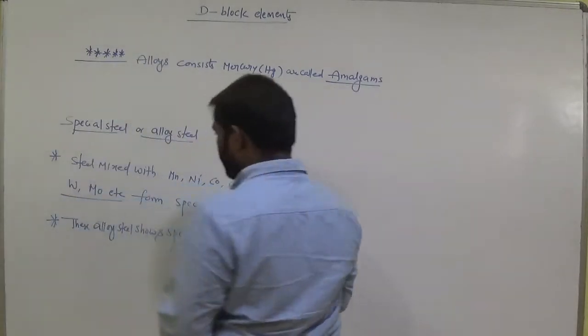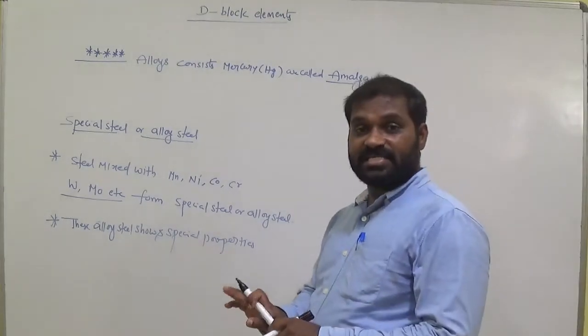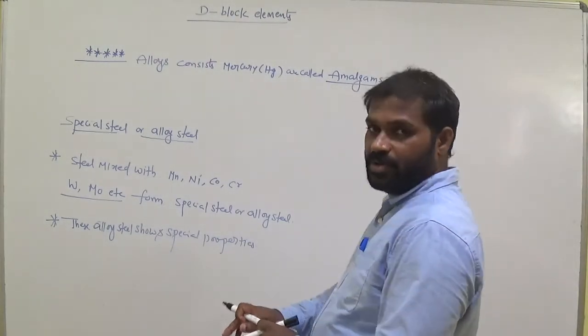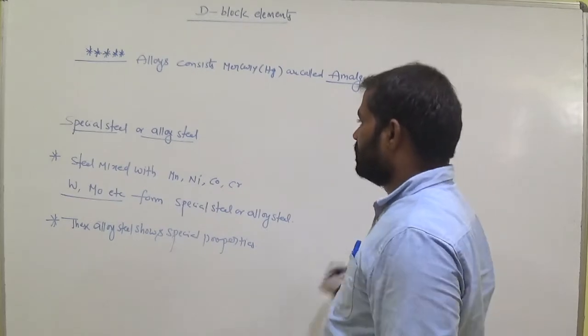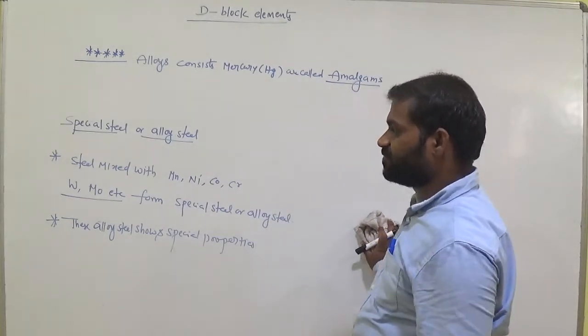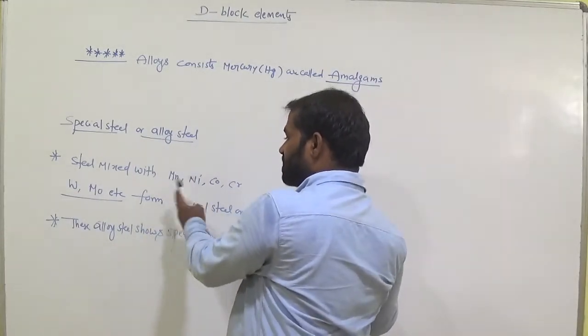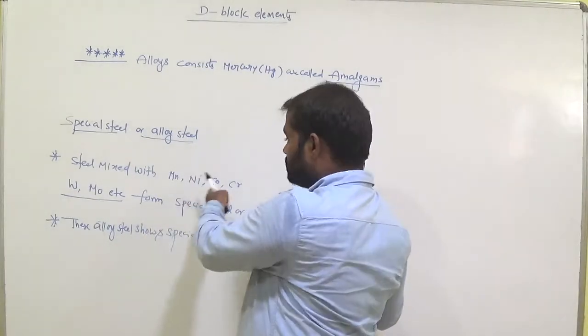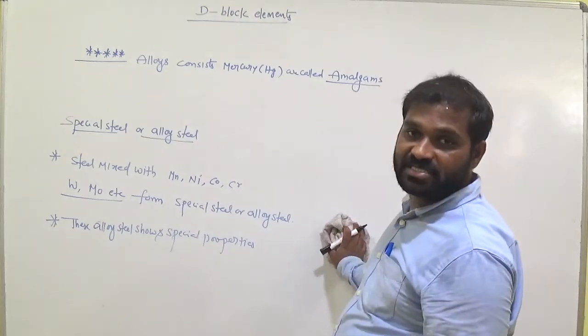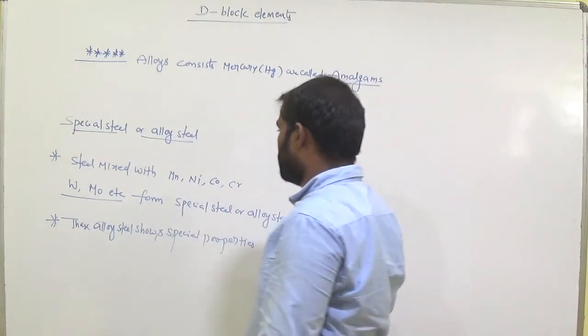Their malleability is high, tensile strength increases, ductility increases, improved. So remember this. Then what does alloy steel mean? In the steel we add any one of these types of transition metals, then its properties are improved and it shows special properties. Okay, so remember this.